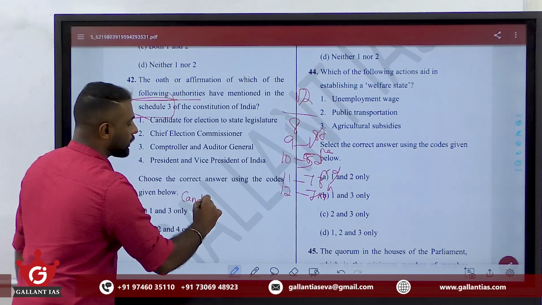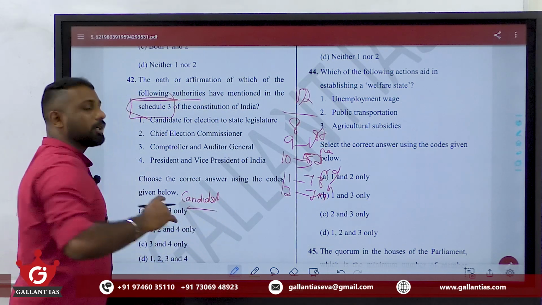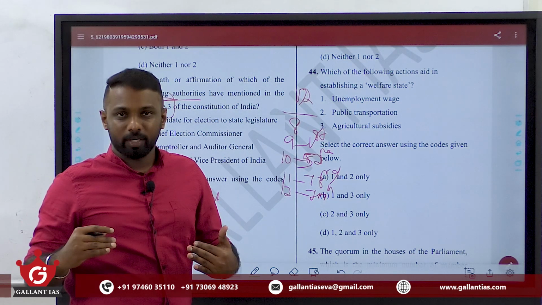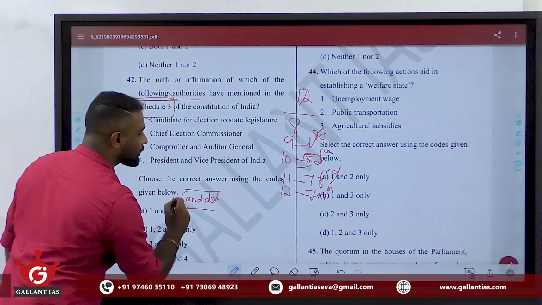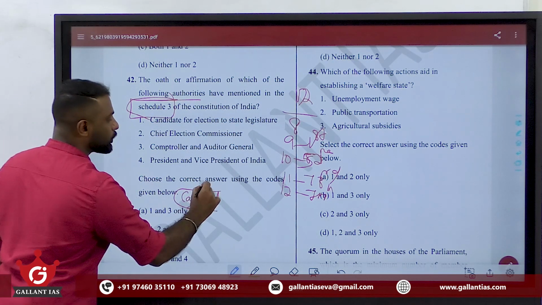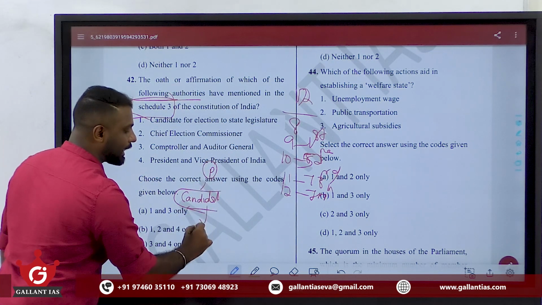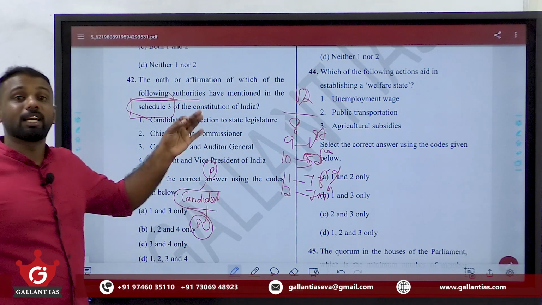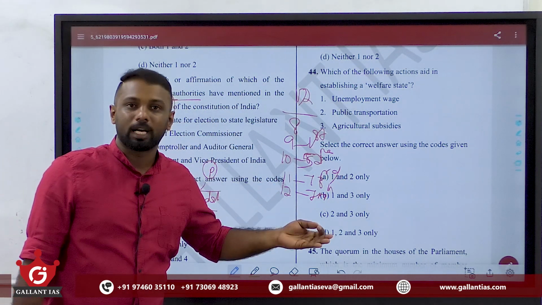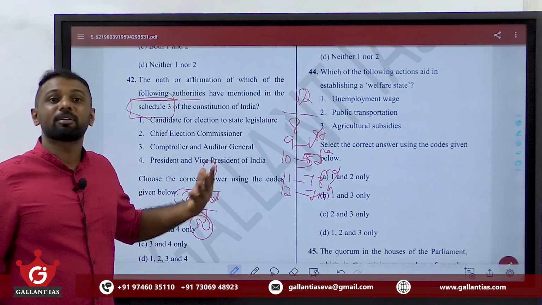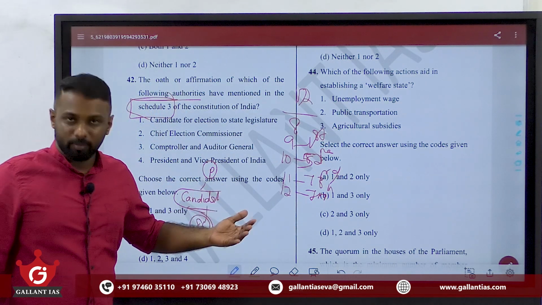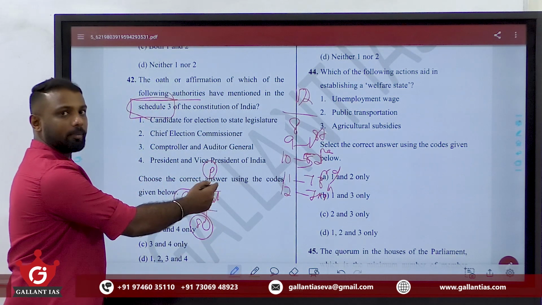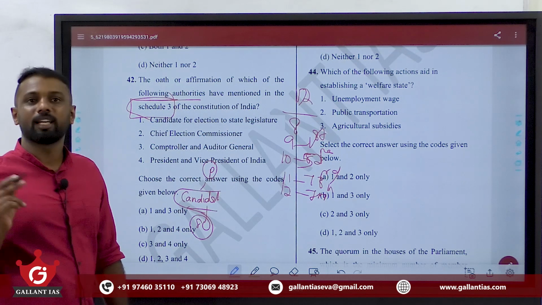Candidates, you just keep in mind the process of the election mechanism in our Indian context. First of all, a candidate is contesting, right? That is, candidates to Parliament as well as candidates to the state legislature. Before being elected as a member of Assembly or Parliament, as a candidate, they must take an oath before the Election Commission or a person authorized by the Election Commission of India.